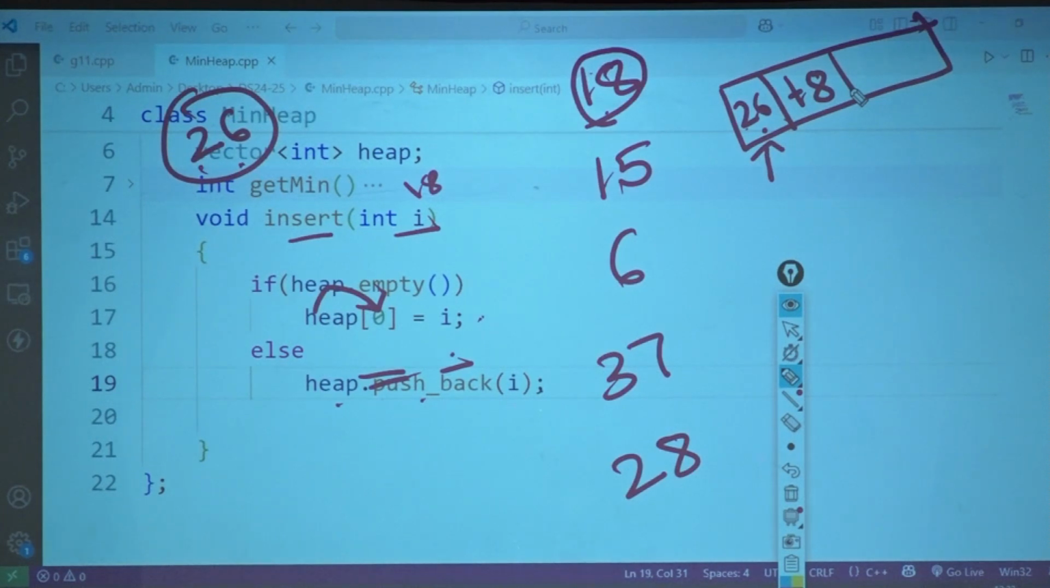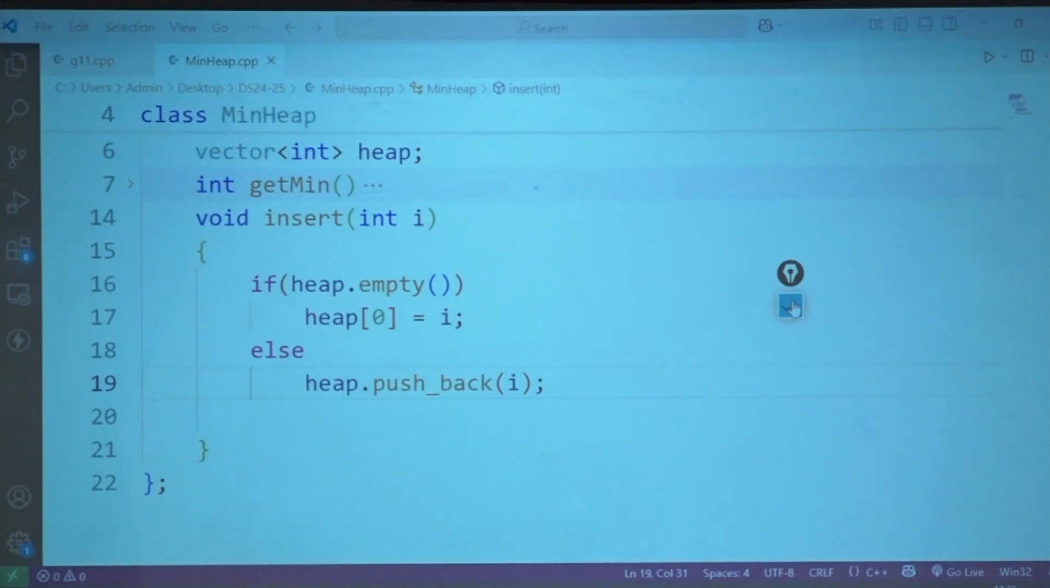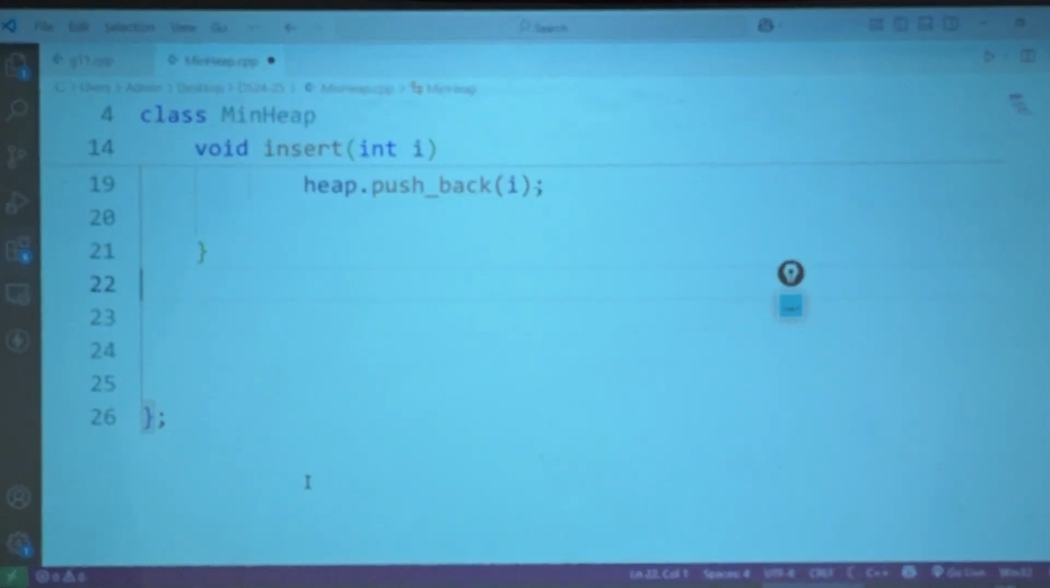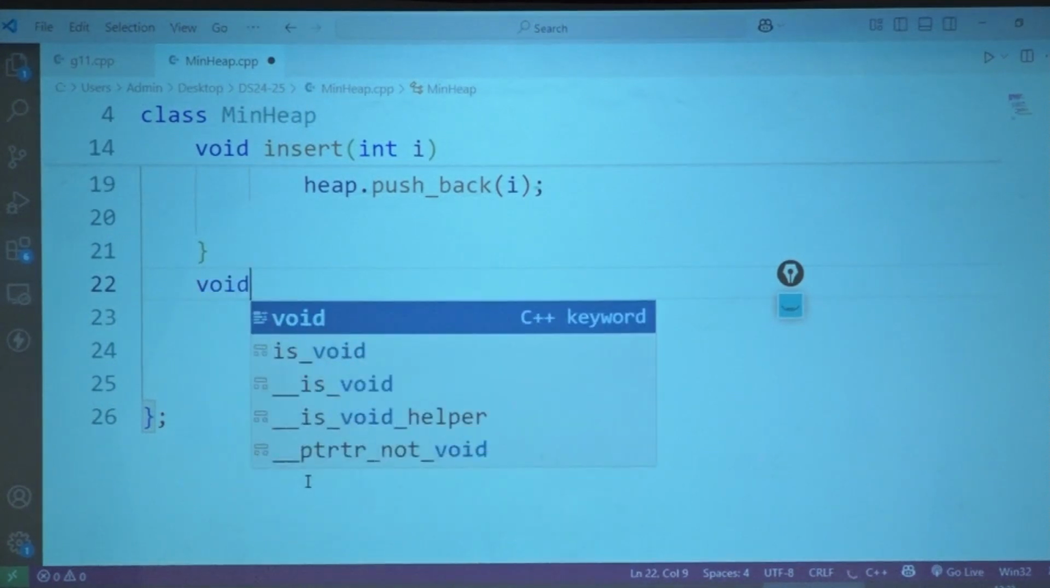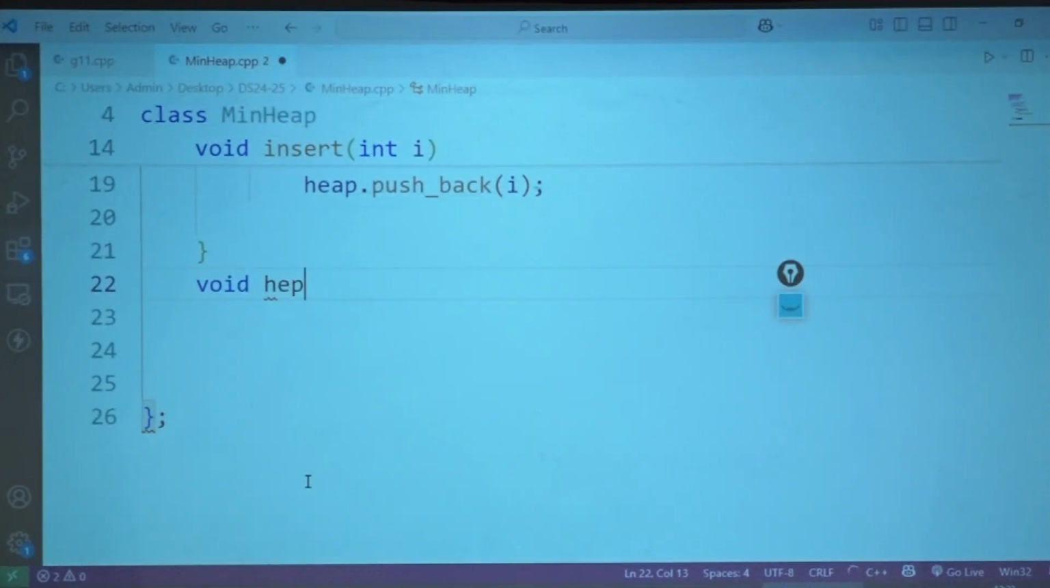Now what I need to make sure is that I maintain the property of my heap. What is the property of the heap? Minimum should be on the top. So what I am going to do over here is have one particular method called heapify. Void heapify up, because I'm going to bubble it up.